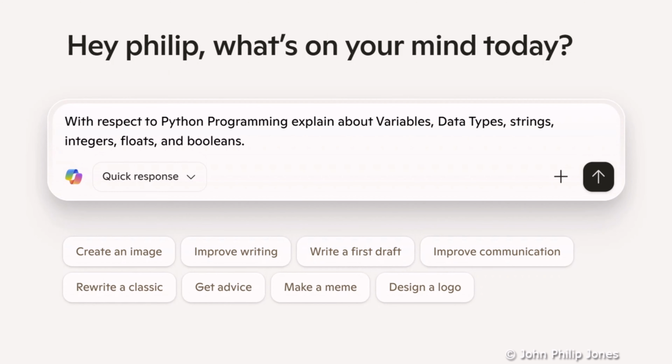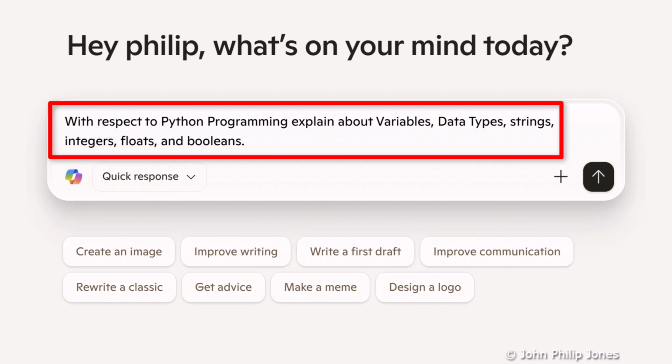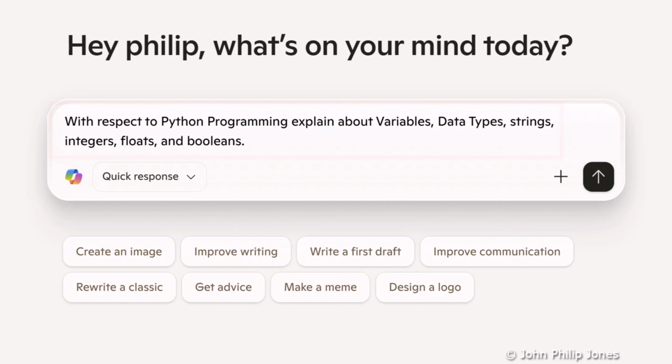After some thought, I've edited the prompt to say the following: with respect to Python programming, explain about variables, data types, strings, integers, floats, and booleans. I will now click here and see what is produced by Copilot.